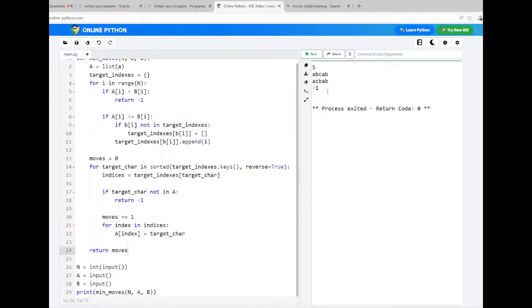The conversion is possible because the rule says to always replace with the smallest character. So if you want to replace B with the smallest character, it should be done with A, but it cannot be replaced with the next higher character. So that's why conversion is not possible, and it gives -1 in this case. Got it? Like this, you can design your own test cases based on the problem statement, and you can test those strings against your code.